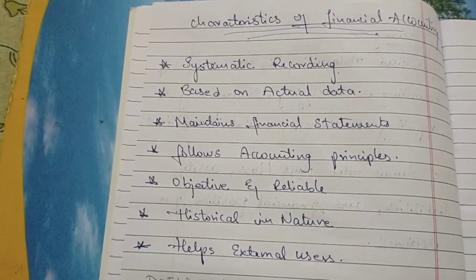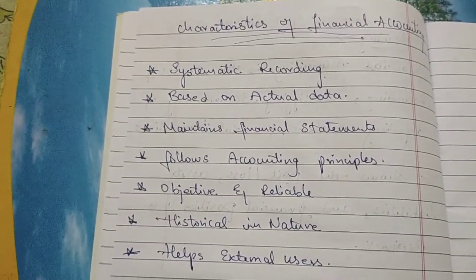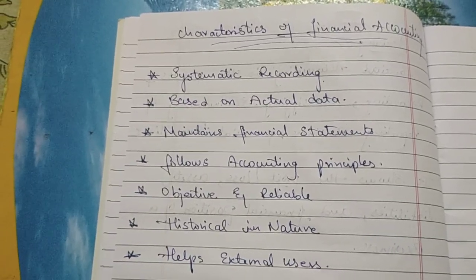So this kind of decision can be made easily. So these are the main characteristics of financial accounting.